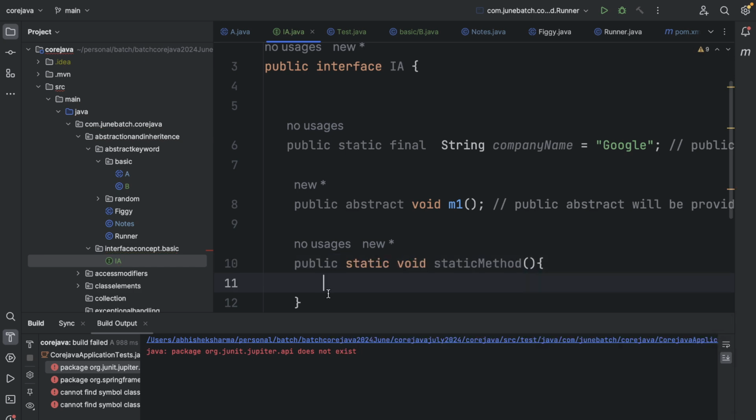No, it will work. The thing is, static methods are not meant to be overridden. One interview question that we have left: can we override a static method? The answer is no. Oh no, we have covered that. Sorry, I just remembered. So, can we override a static method? The answer is no. The reason is because static methods are not associated with an object, right? They are associated with a class.